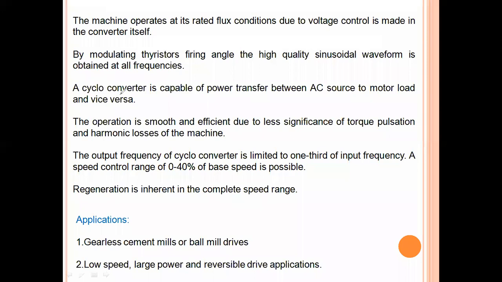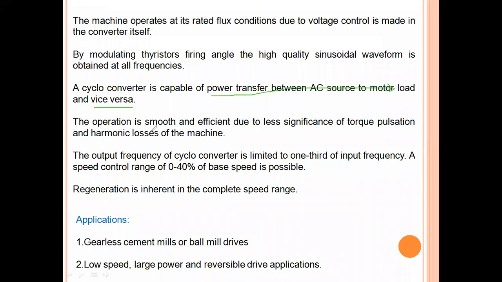And just now I have discussed that the cycloconverter is capable of operating under 4-quadrant modes. So the power transfer can be done from source to the load and vice versa, which means we can operate the cycloconverter under 4-quadrant conditions, motoring operation as well as regenerating operation. So the motor can act as a source also. It will generate some power which is fed back to the AC source.